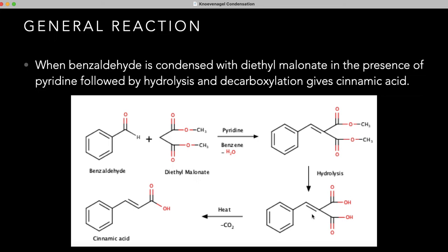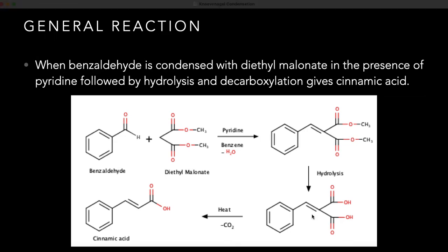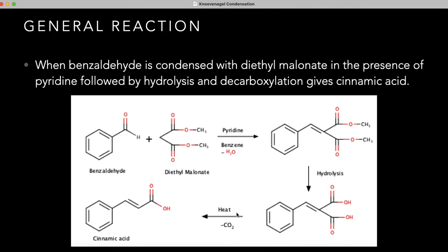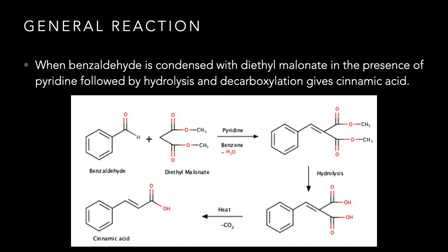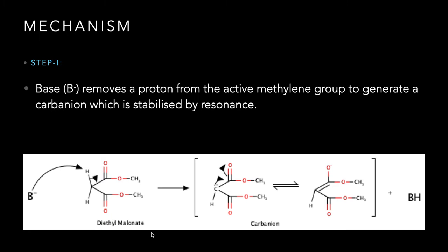This dicarboxylic acid, on simply heating, undergoes decarboxylation. There is the loss of carbon dioxide and there is the formation of cinnamic acid. This is the general reaction of Knoevenagel condensation. Let us see the mechanism.